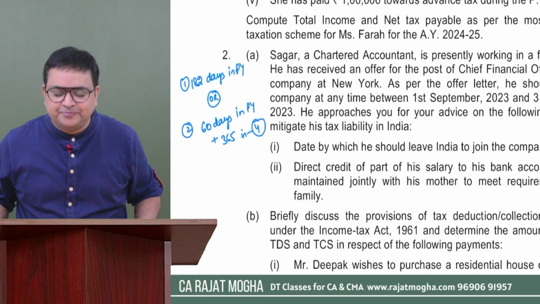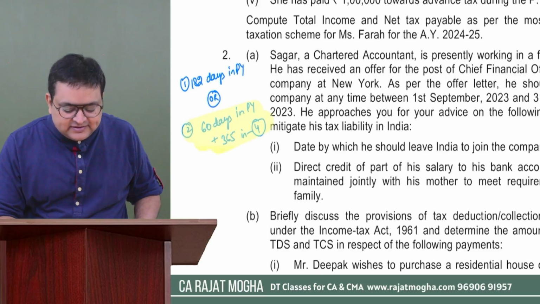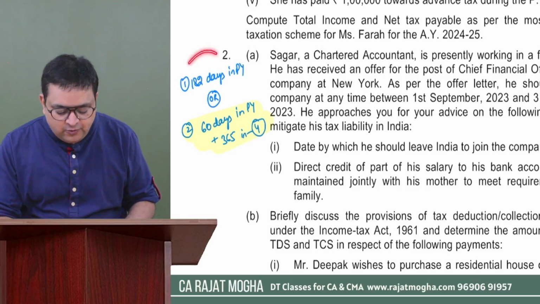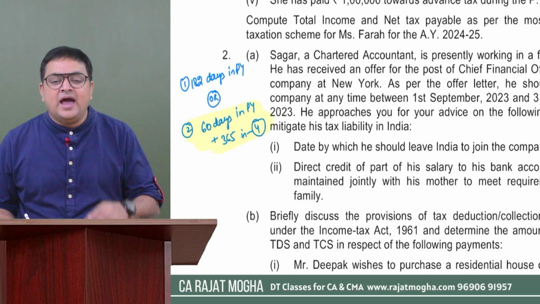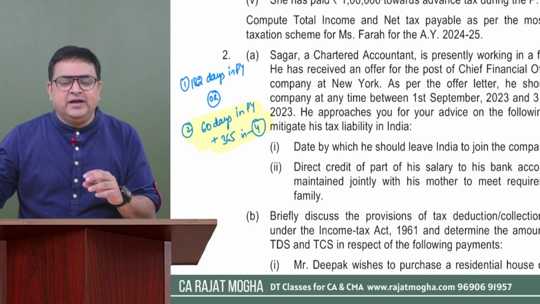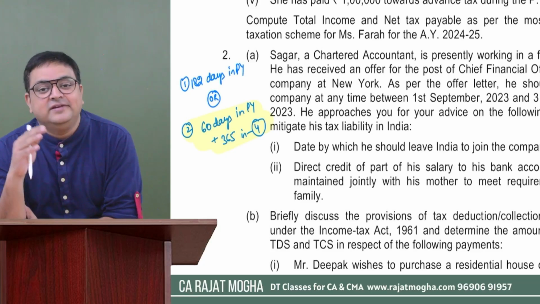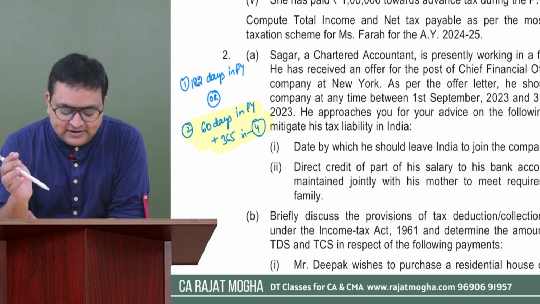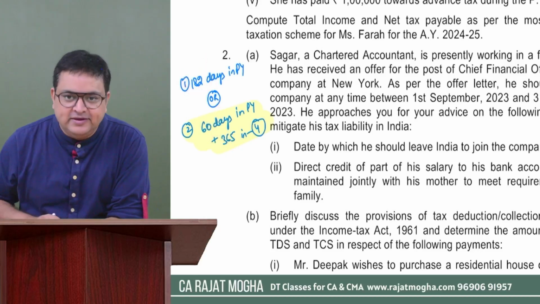then this person will become resident. Okay. We also know that in some cases, the second condition is not applicable. In those cases, we only see the 182 days condition. We don't see these conditions. One of the exceptions is if the person is an Indian citizen and he is leaving India for employment outside. In those cases, we don't see this condition. We will only apply the 182 days condition.